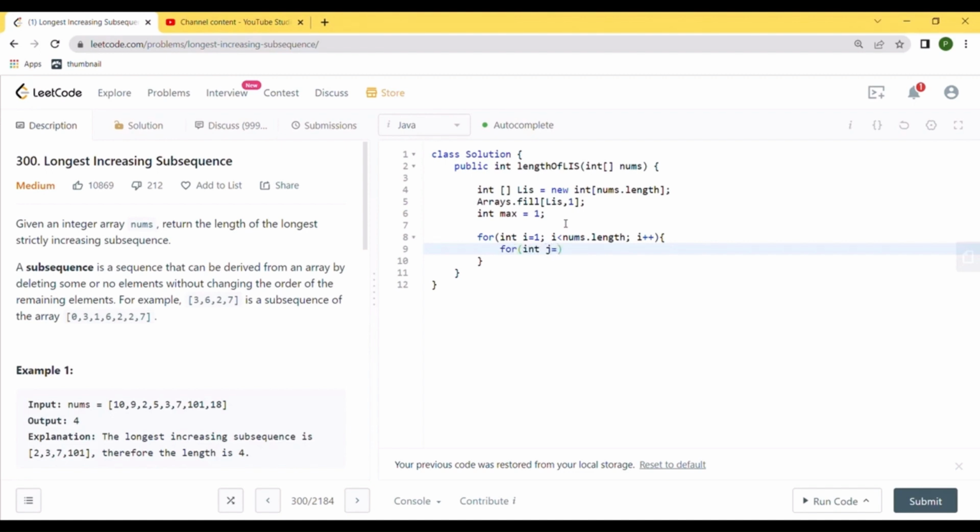Now this would be our inner loop, and we would start it from position 0, and we will run it all the way up to position i. Now inside the loop, first we need to determine whether our current i that is on the right side of the array is actually a greater value than whatever our j is. If that is the case, then only we would move forward with the calculation. So if i is greater than j,